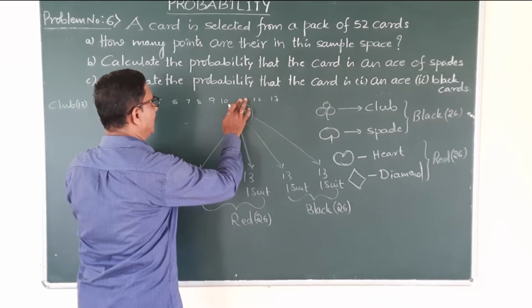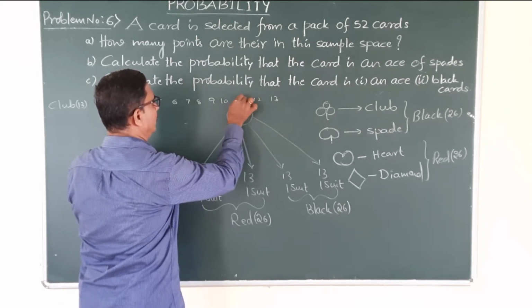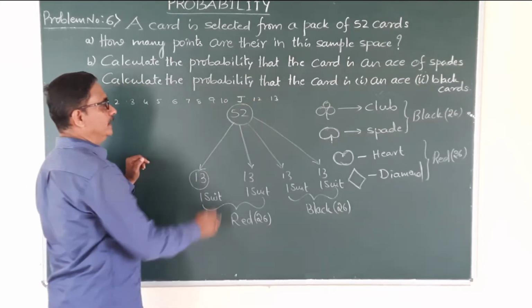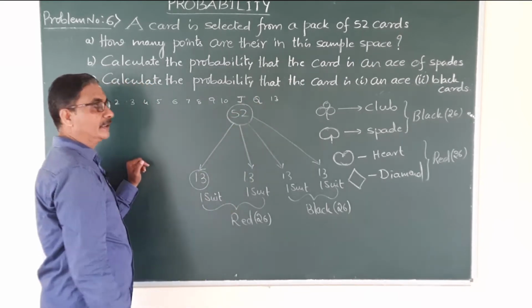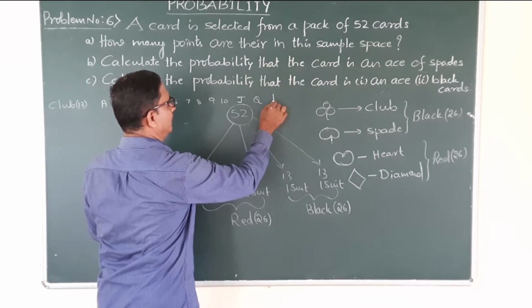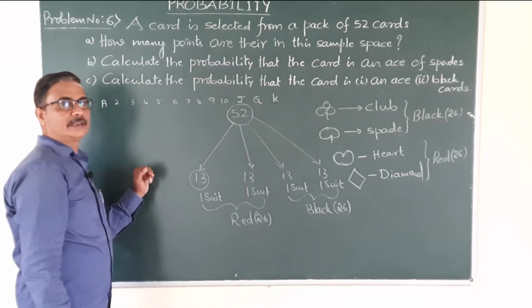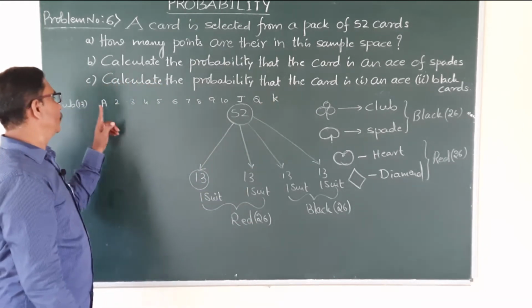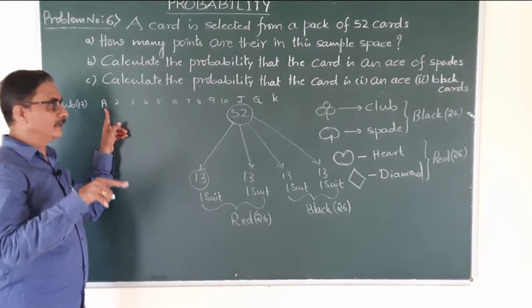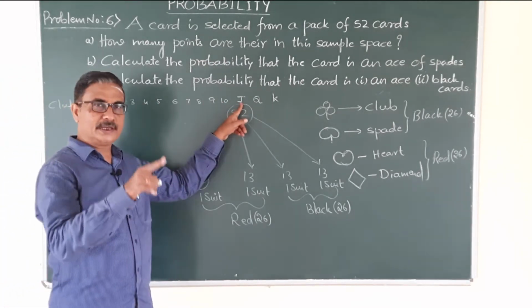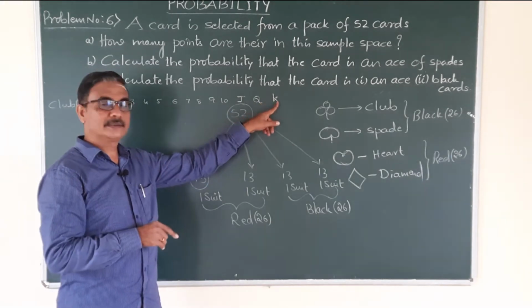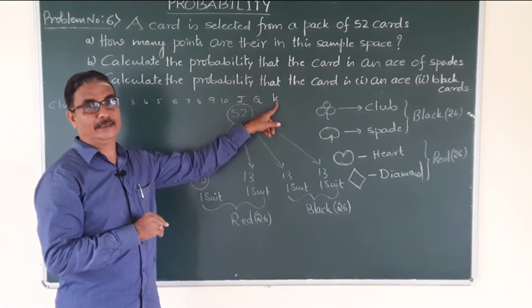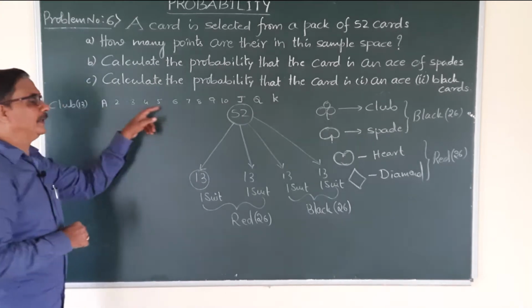Instead of 11, the number is denoted by the English letter J, that is Jack. 12 is represented by the English letter Q. The 13th number is represented by King, K. Look, the number one is denoted by A, 11 is J, 12 is Queen, Q, and K is number 13. So this is the playing cards.